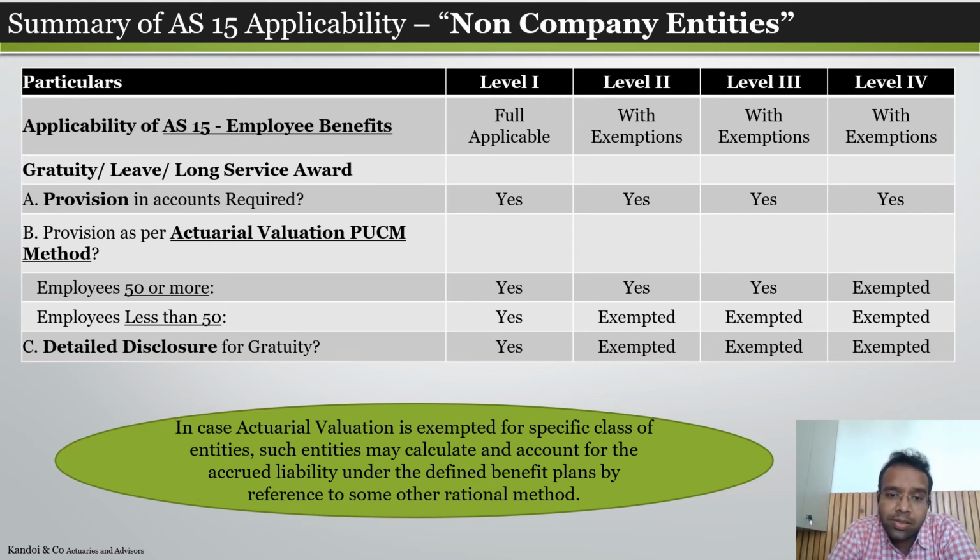And in case the actuarial valuation is exempted for any specific class of entities, then such entities need to calculate the provision, for example, considering that all employees will be paid the benefit immediately. This is again prescribed under Accounting Standard 15, which is issued by ICAI themselves. And otherwise, they can use some other rational method as well.